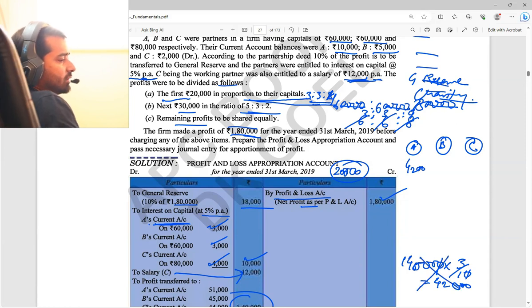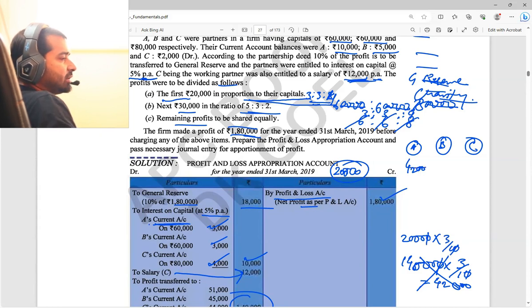This is my bad. So 20,000 into 3 by 10. How much will it be? 6,000. So for A 6,000, for B also 6,000, and for C it will be 8,000.